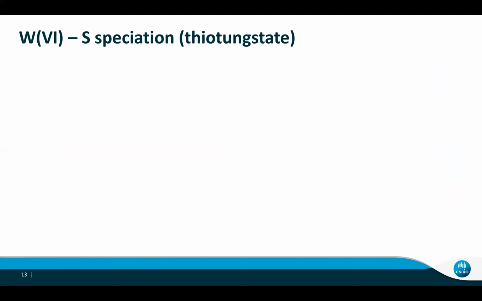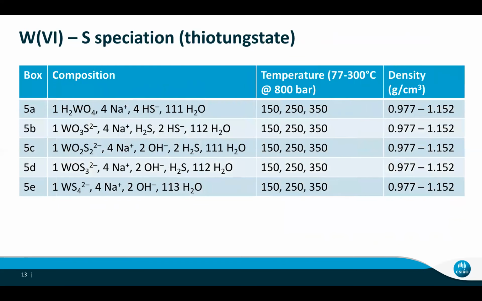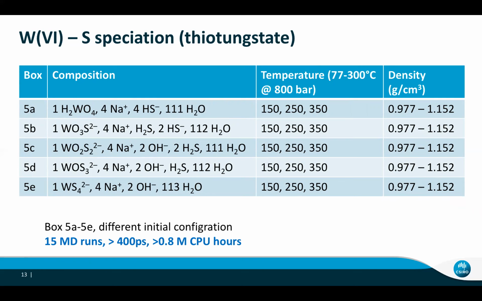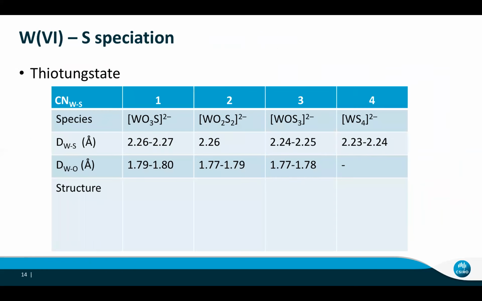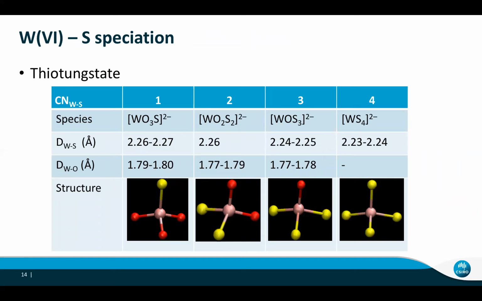We also look at the tungsten sulfur species. We tested this box at 3 different temperatures and started with 0 sulfur to 4 sulfur. We ran this simulation, and we found the tungsten sulfur species has a really nice tetrahedral structure. The sulfur just replaces the oxygen, but the tungsten-sulfur distance is quite a bit longer than tungsten-oxygen. So we can see the difference from a synchrotron, which we did.